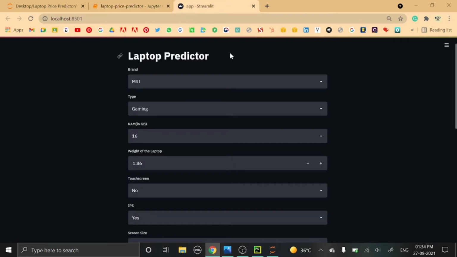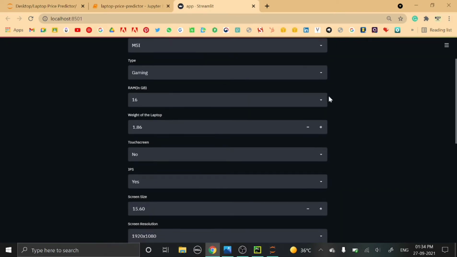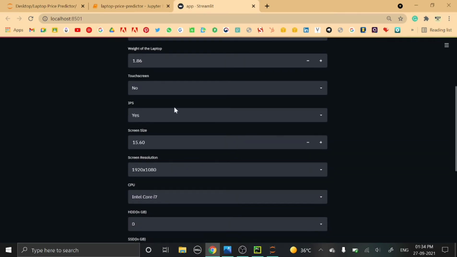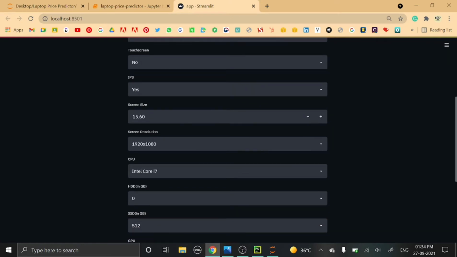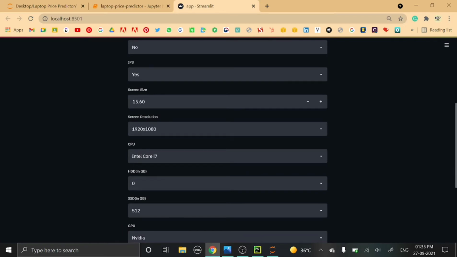So this is how the price predictor page will look. For the brand I have selected MSI. Then for the type, since it is an MSI brand laptop, it would be of gaming type. For RAM I have entered 16 GB. The weight of the laptop is 1.86. It has no touchscreen since it is a gaming laptop. There is an IPS panel present and the screen size is 15.60 inches. This is the screen resolution, which is full HD.